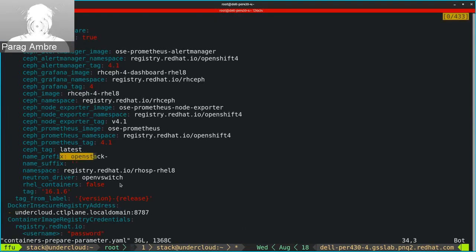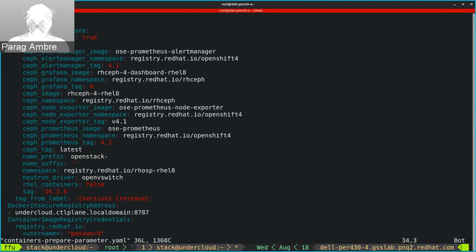Name prefix, openstack: a prefix for each OpenStack service image. Tag: set a specific tag for all images from the source. If not defined, director uses the Red Hat OpenStack Platform version number as the default value. This parameter takes precedence over the tag from label value.